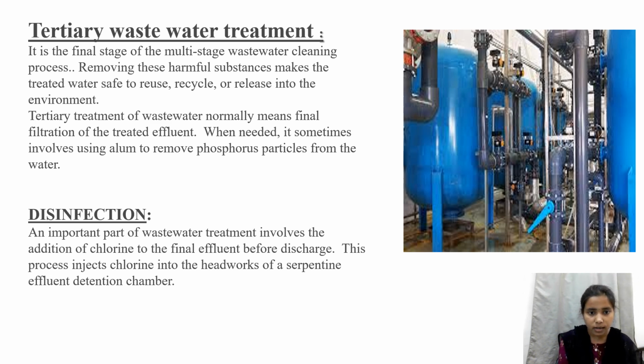Now coming to disinfection, an important part of wastewater treatment involves the addition of chlorine to the final effluents before discharge. Means before discharging into the environment, first we have to add chlorine to that wastewater. This process injects the chlorine into the headworks of the serpentine effluent detention chambers. Chlorination in wastewater treatment kills bacteria and viruses, and it also eliminates parasites such as Giardia and Cryptosporidium, which can cause very serious illness to people. In summary, this process disinfects water so that it is safe to reuse and recycle.